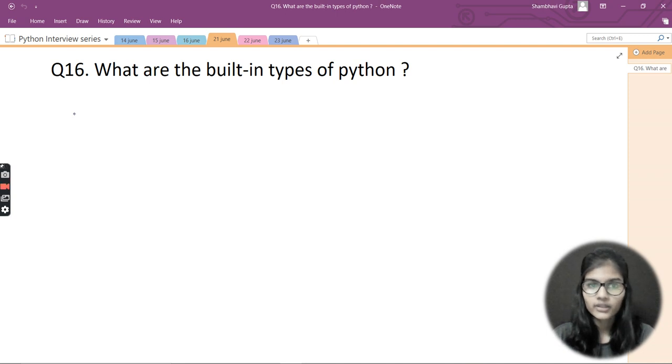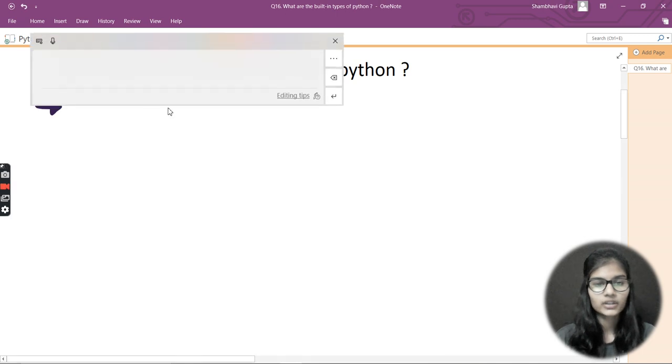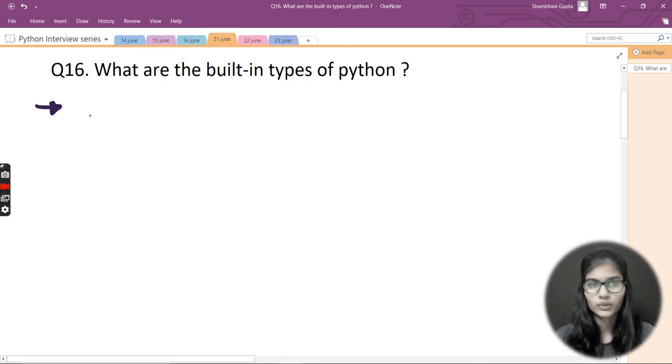You just need to be very careful about this, that it will not ask you things in a very direct way, okay? It will not simply say, tell me the data types of Python. That would be a very simple question, right? But this is a little bit of a tricky question. So let's begin with the answer here. Let's write it out and see how to give the answer to this question. I'll start from that particular sentence which is in the question.